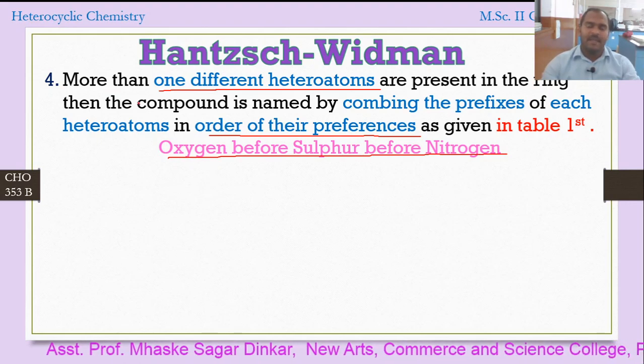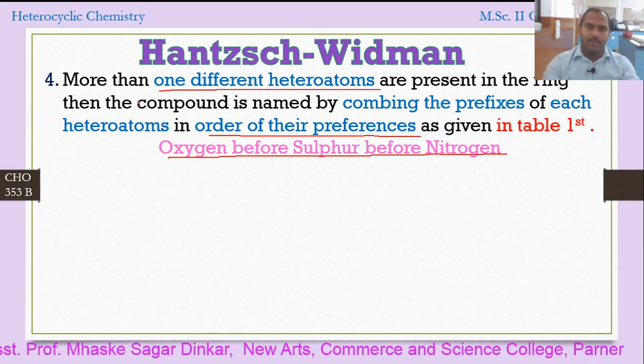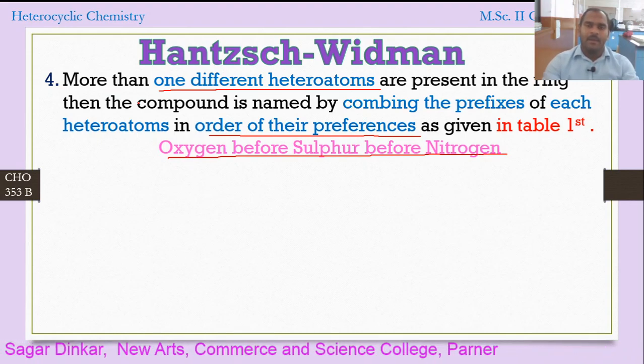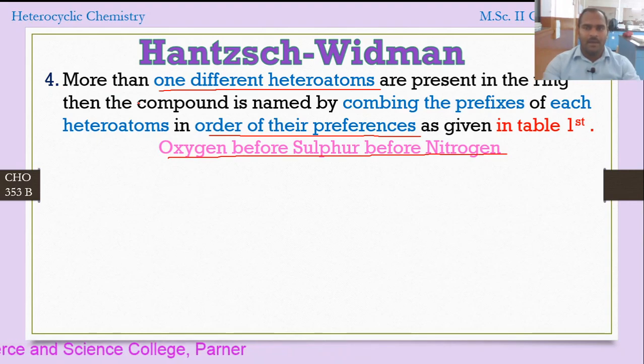So what does it suggest? It suggests that if a heterocyclic compound contains more than one heteroatom, and they are of a different type, then their prefixes are combined together in the order of their preference. So let's take a particular example for this.